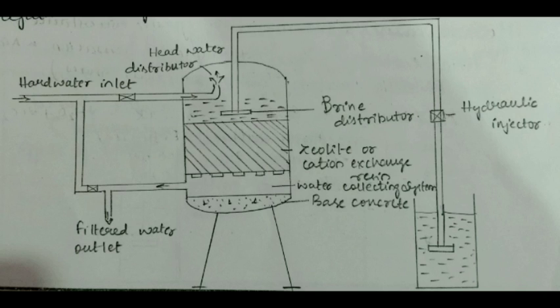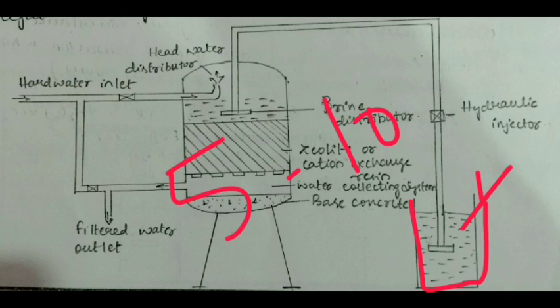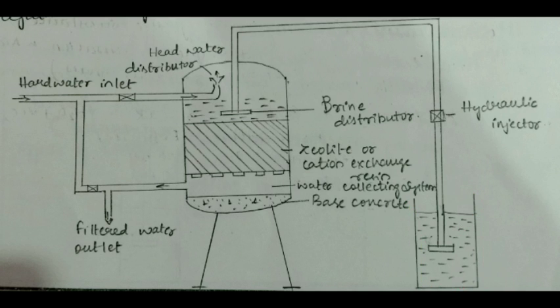Let us check that. This is a container having a solution, that is a 5 to 10% sodium chloride solution, which we also call brine solution, required for regeneration of the zeolite. Regeneration means once all the cations in the zeolite bed get exchanged with the calcium and magnesium, there is no further zeolite for continuing the process.